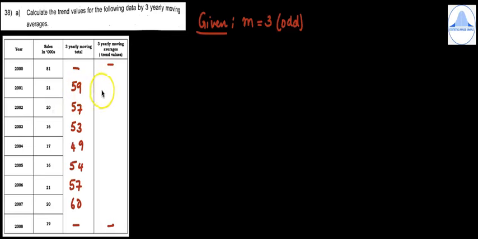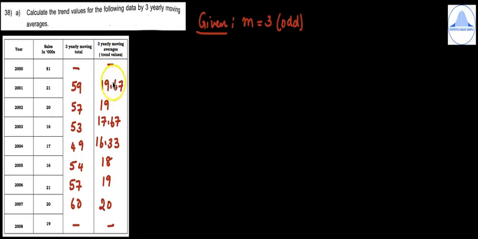Now, 3-yearly moving averages means the previous column it will just divide by 3. So 59 divided by 3, 19.67. The next one is 19. Then 17.67. Then you get 16.33. Then you have 18, 19 and 20.